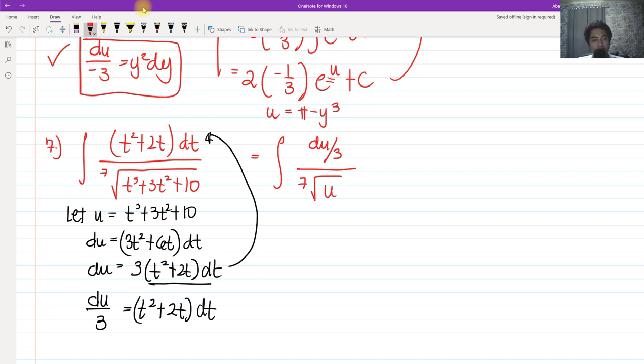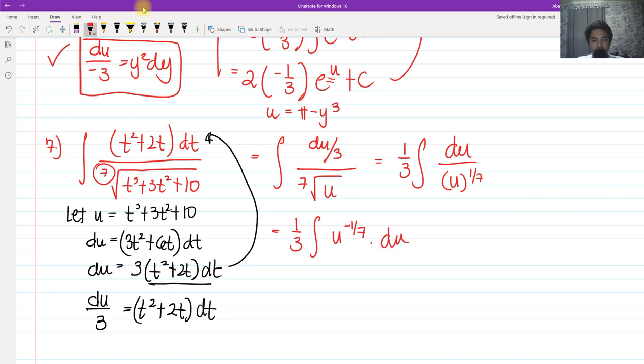We have the 7th root here, so we can factor out 1/3 outside of the integral, and this becomes du over the 7th root of u. We need it in exponential form rather than radical form, so we have u raised to 1/7 in the denominator. The reason we do that is so we can use the power formula by taking the reciprocal and negating the exponent. So we have 1/3 times u raised to negative 1/7 plus 1, over negative 1/7 plus 1, plus c.